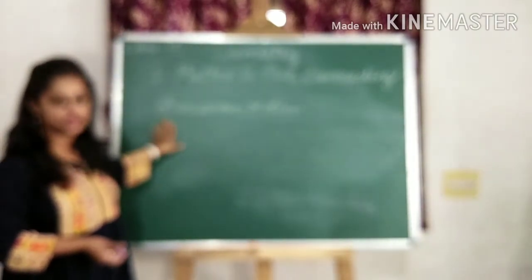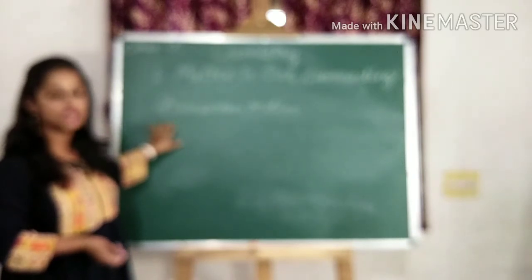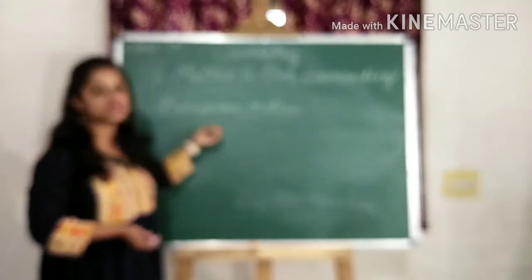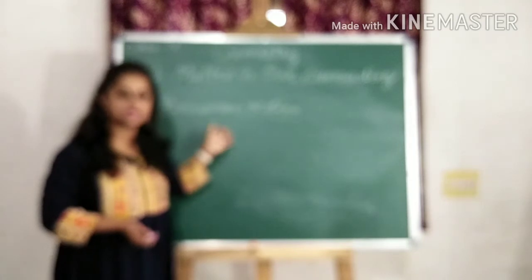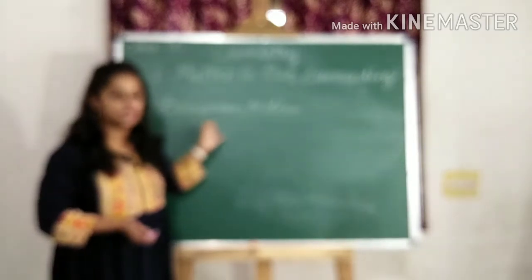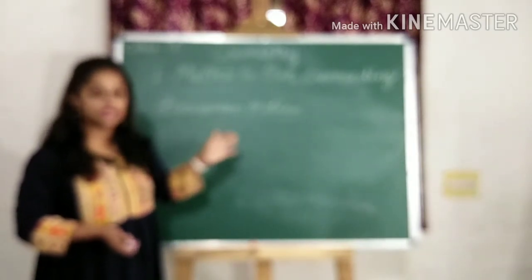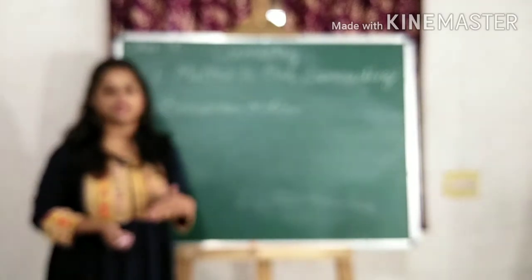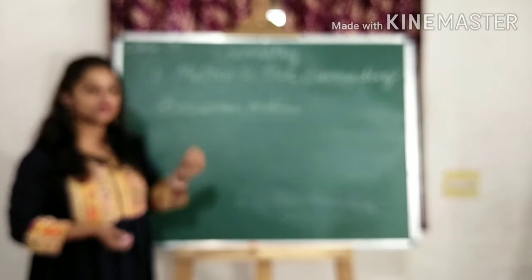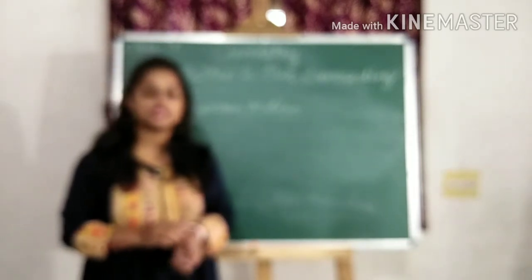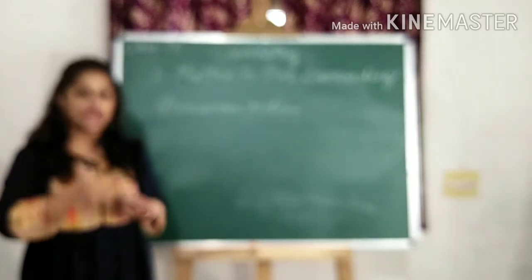There was one scientist whose name was Robert Brown. He discovered this Brownian motion in the year 1827. He found that particles are present in every matter. Due to the particles only, the matter is available. And matter is present only due to atoms and molecules. Atoms are there, that's why molecules are formed. Molecules are formed, that's why matter is formed.